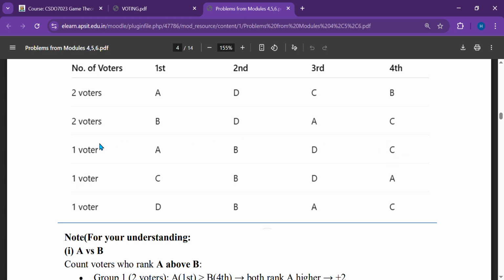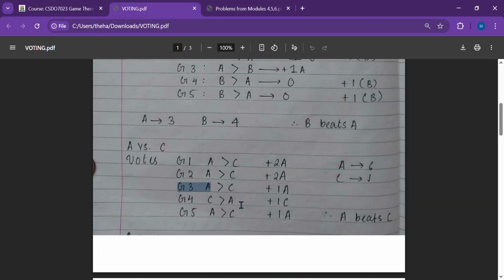In the next round, C is placed before A, so again 1 point to C. In the next round, A is placed before C. 1 point goes to A and C gets 0 points. So when we note it down like this and we calculate, we see that A gets 6 points and C gets 1 point. So in this round, A beats C.